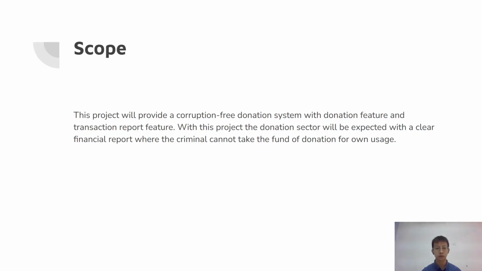With this project, the donation sector is expected to have clear financial reports where criminals cannot take the funds for their own usage. That is the bad thing about these criminals: they take funds meant to help people in need, the children, the patients, and so on, and use them to buy houses, cars, and so on.